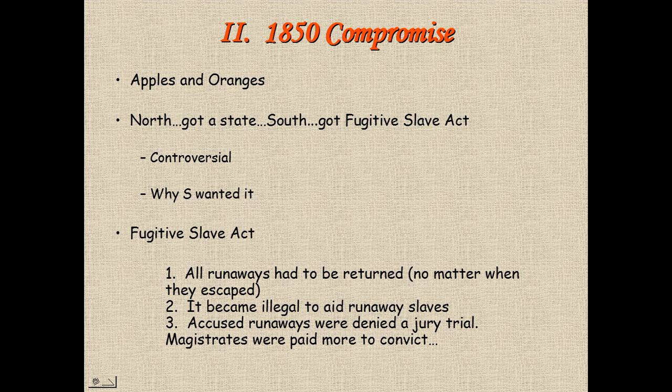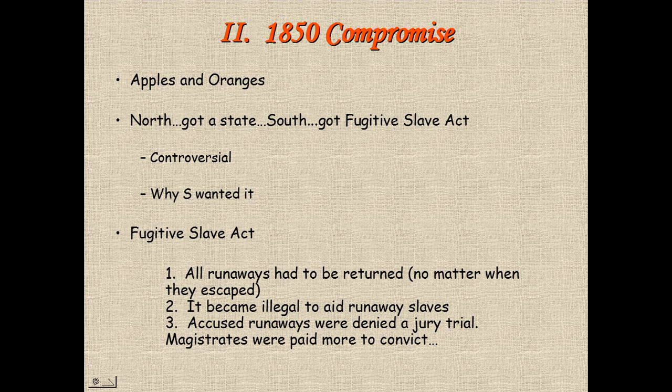In class, I suggested that comparing the North's victory and the South's victory in the 1850 Compromise was apples and oranges. The North gets a state, California; the South gets the Fugitive Slave Act. It becomes the most controversial part of the 1850 Compromise. The South wants it because more and more slaves are being helped to escape by abolitionists. There's three parts to the Fugitive Slave Act.